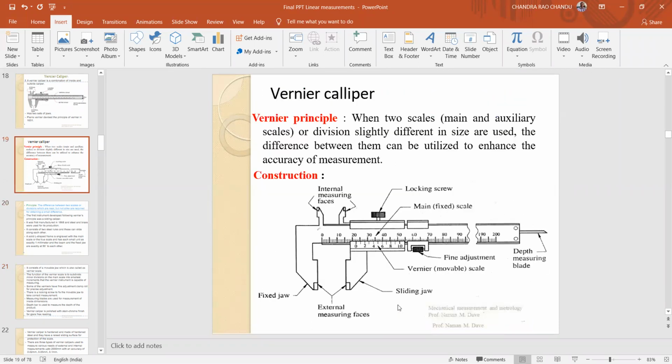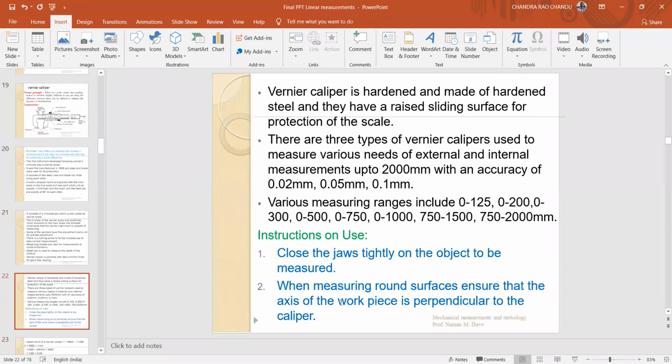As discussed, by observing this figure, this is used for measuring the depth, and these internal measuring faces are used for measuring the internal diameter dimensions. These two, the fixed jaw and the sliding jaw, are both used for measuring the external dimensions. Okay, external dimensions. Right.